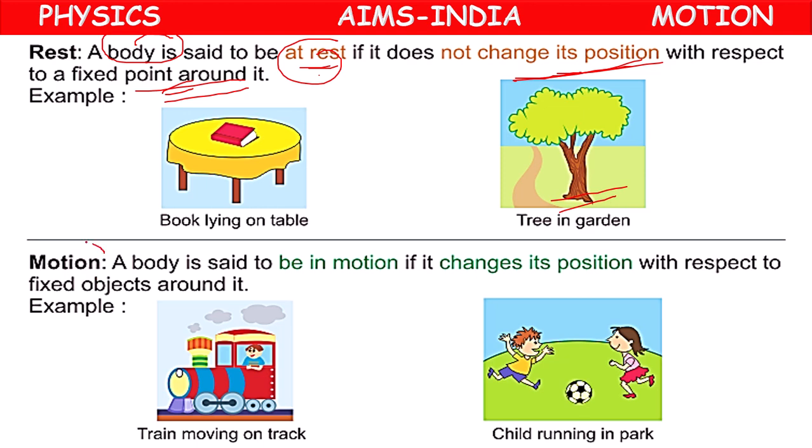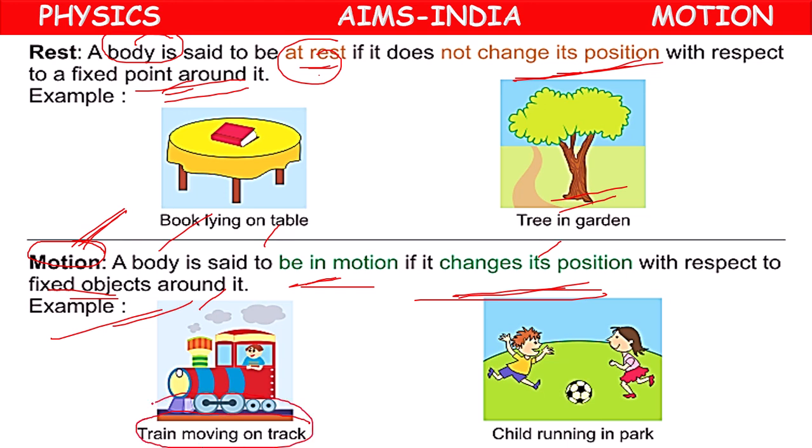Next, motion. A body is said to be in motion if it changes its position with respect to fixed objects around it. So, a train moving on a railway track, with respect to a person standing on the platform, the train is moving.